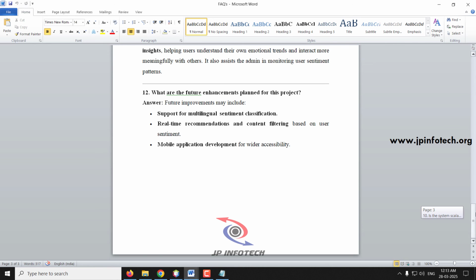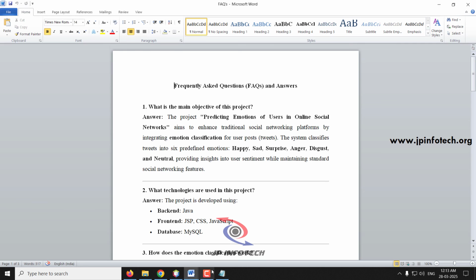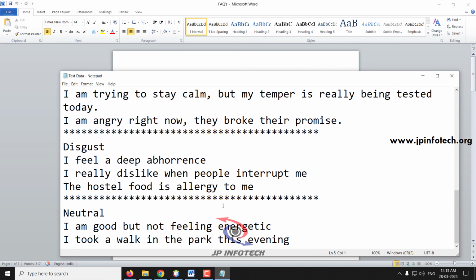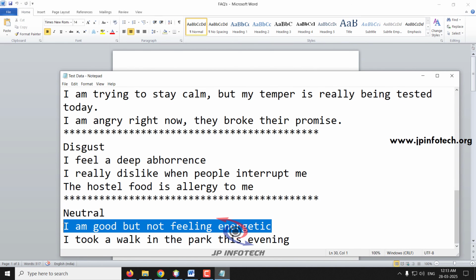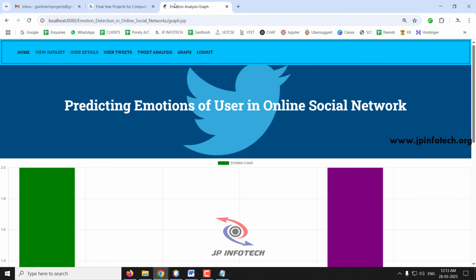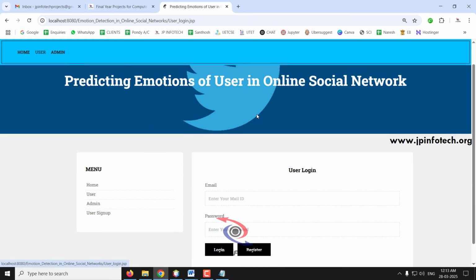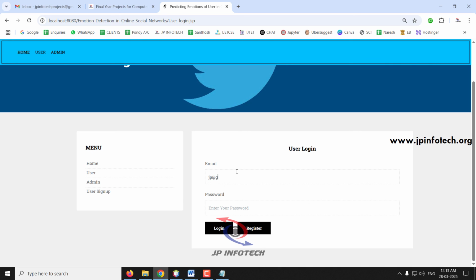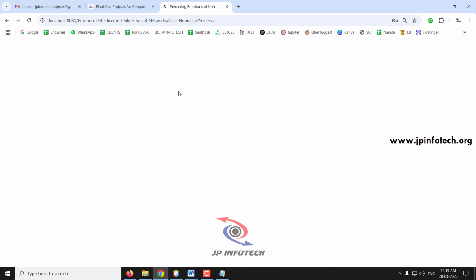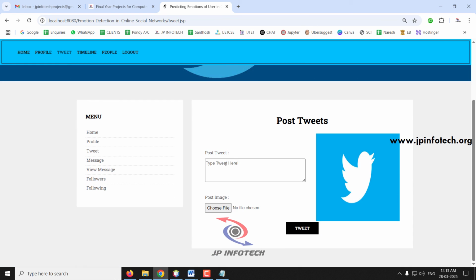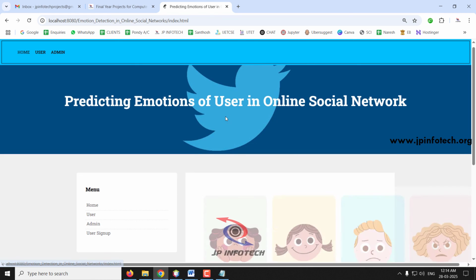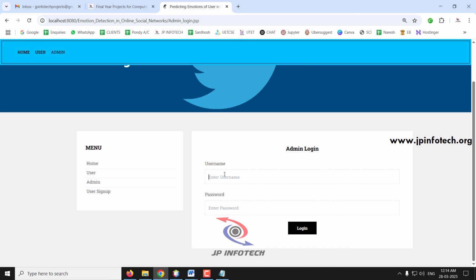Before completion, I have not shown the neutral part, so I'll just post about the neutral part. In the user part, I'll log in as a user and post a tweet: I am good but not feeling energetic. This is the tweet I am posting. I'll log out and go to the admin part now.